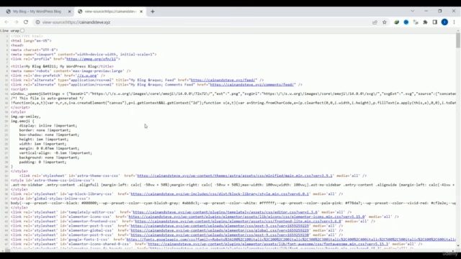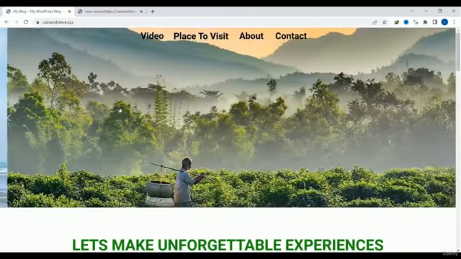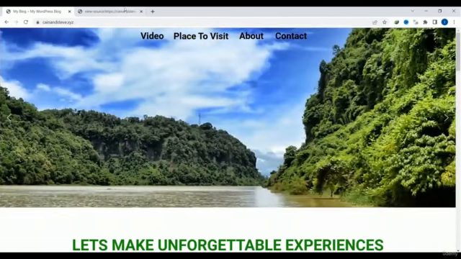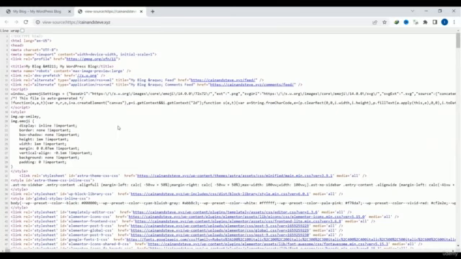So this is the backend coding, or source code, of this website. This is the front end, or the design part, but this is the source code, or backend part. At first, you can take a look over here. Here is the doctype in line number 1. As I said, every HTML file should start with this doctype, and the doctype is the information for the browser about the document type. So the document type is HTML. That's why we use this doctype at the start of HTML files.